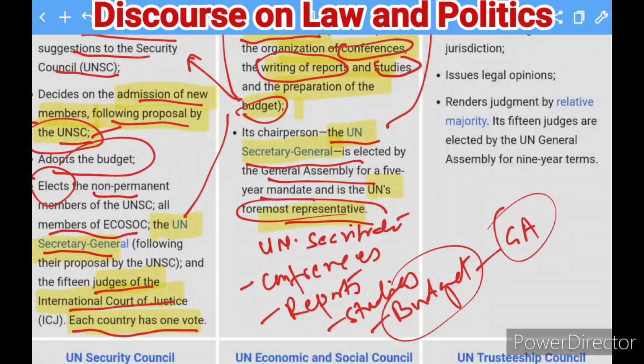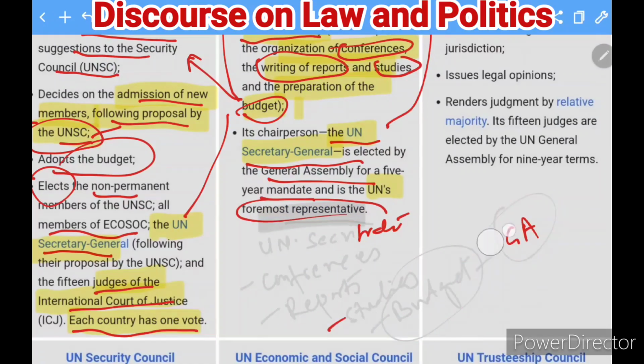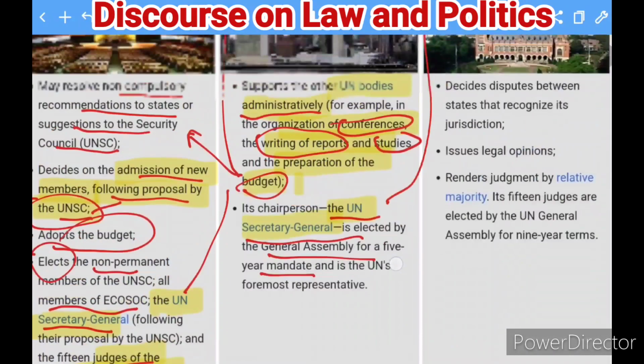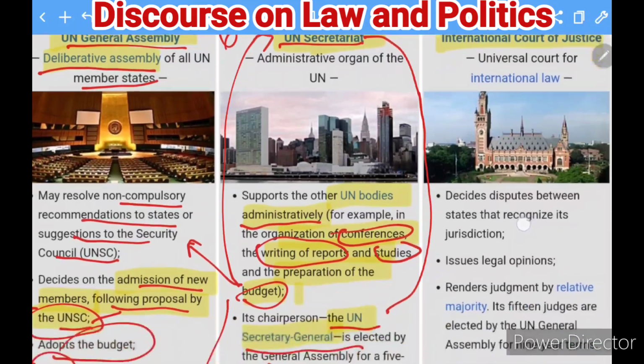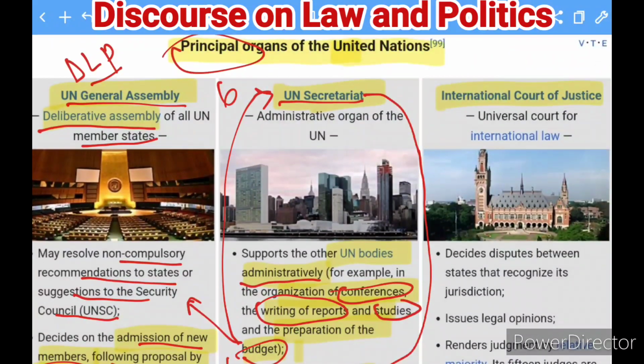And let's see the next principal organ of this United Nations, and this is the third body which you can see, the International Court of Justice. Okay, so what kind of function does it do? This International Court of Justice performs these kinds of functions.